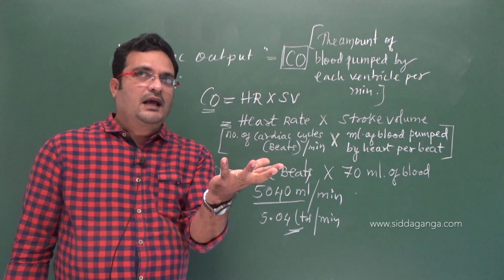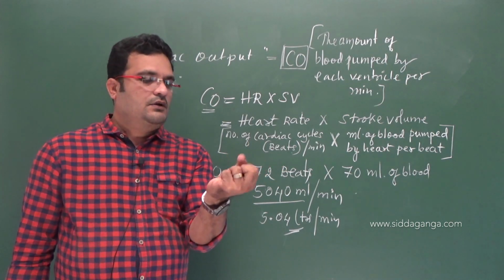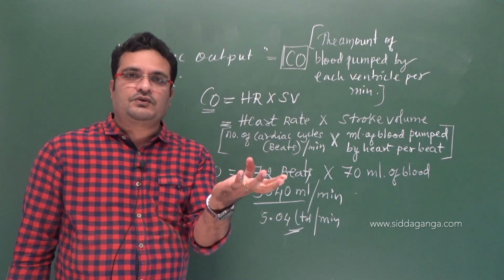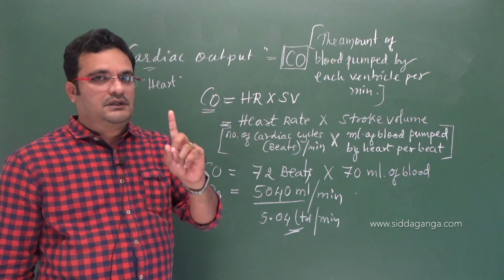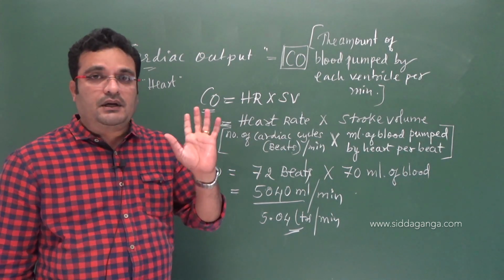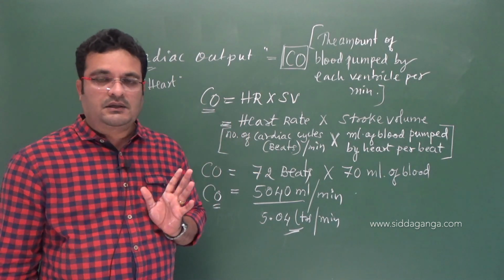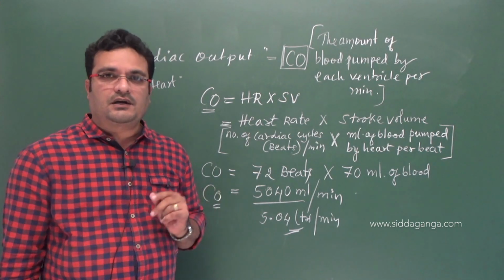Diastole is the relaxation of the heart chambers. Like this, systole, diastole, right? So each cardiac cycle lasts 0.8 seconds. Such a number of cardiac cycles occurs per minute, about 72 approximately, right? 72 cardiac cycles is considered as heart rate, that is HR, right?